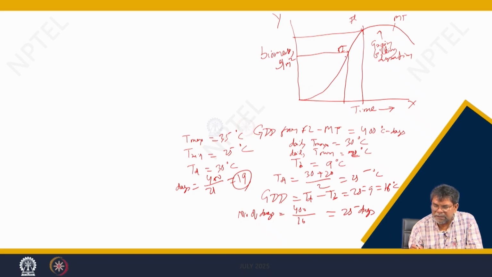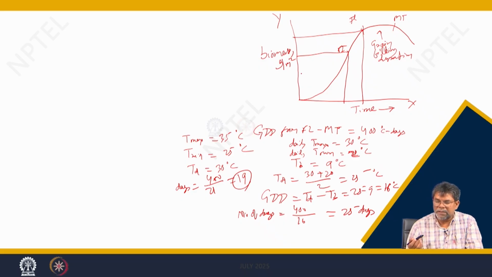If you know the prediction from PI, we can also predict what could be the biomass at flowering. If you know the LI during this period, what does the model do? The model works on a daily time step. When you go for the crop model, the model calculates the biomass each and every day in gram per meter square based upon the radiation interception and the leaf area index. Leaf area index is also a state variable, and using parameters like K and the radiation use efficiency, the model simulates the biomass on each and every day.